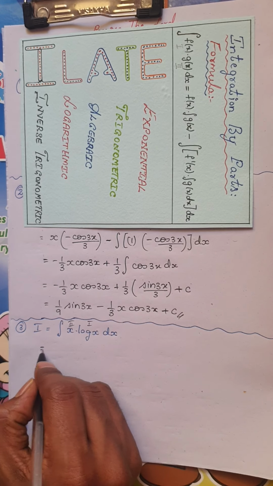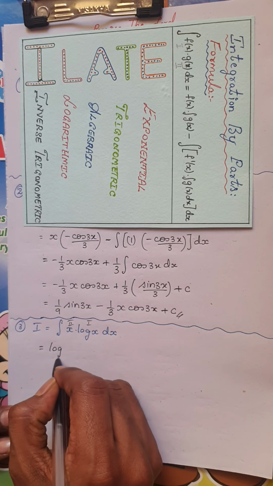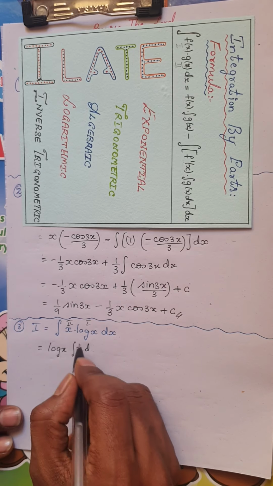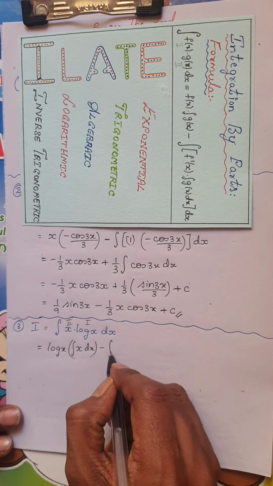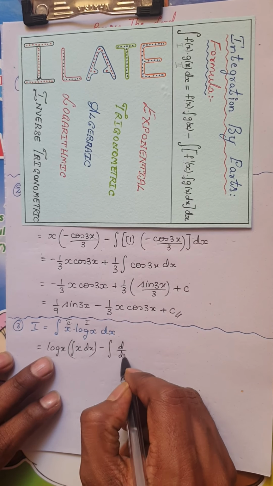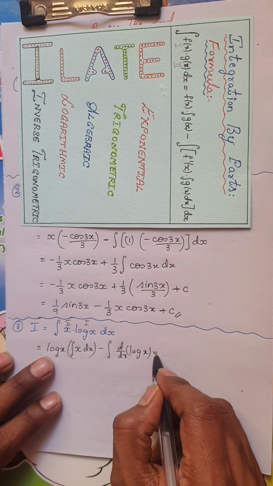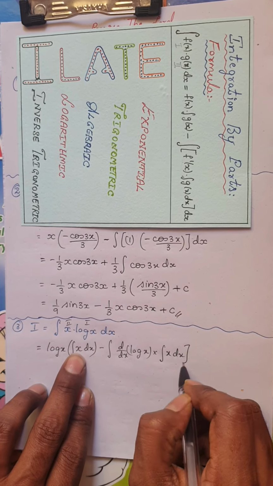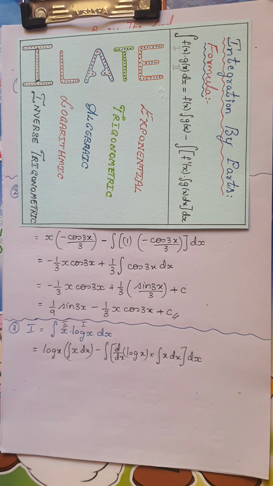So what is the process of integration by parts? Keep the first function as it is, so you have to keep log x as it is and integrate the second function, that is integral of x dx. Minus big integral of whatever function you had kept as it is, you have to differentiate, that is d by dx of log x into, whatever you have written in this term, keep it as it is, and the product of these terms you have to integrate with respect to x.